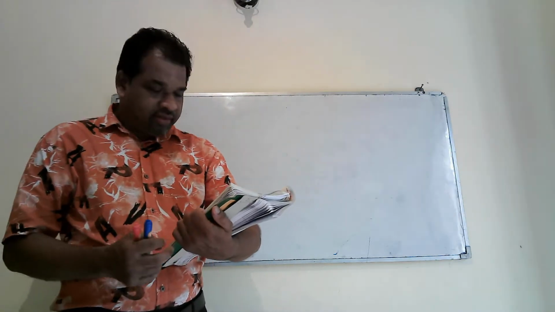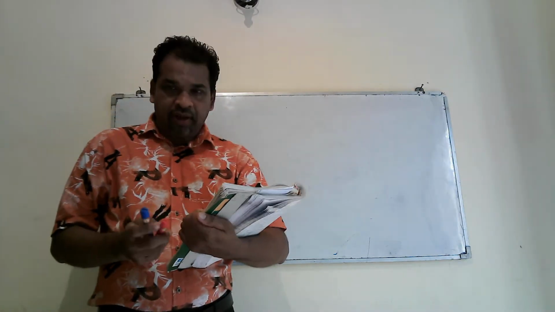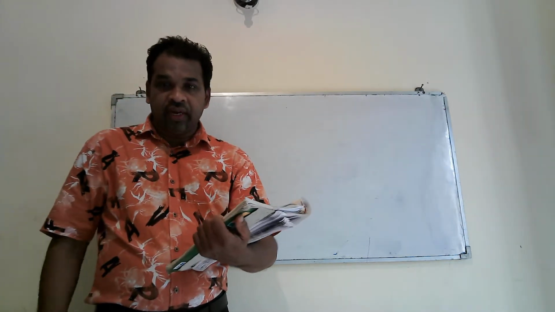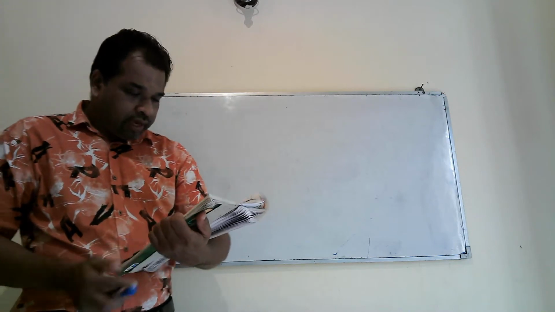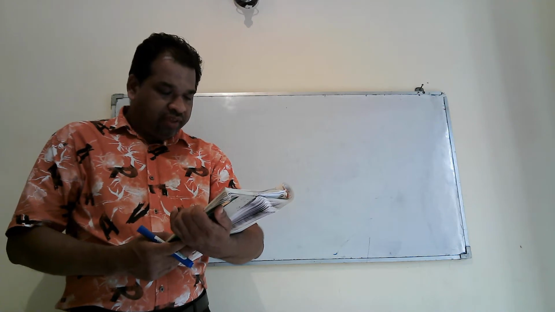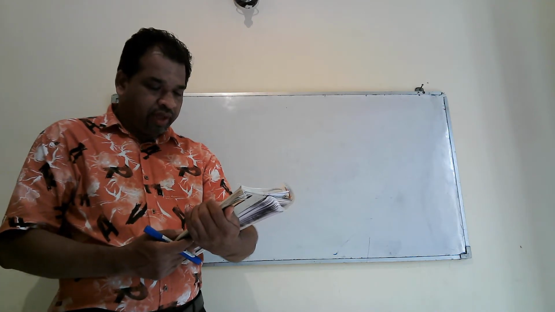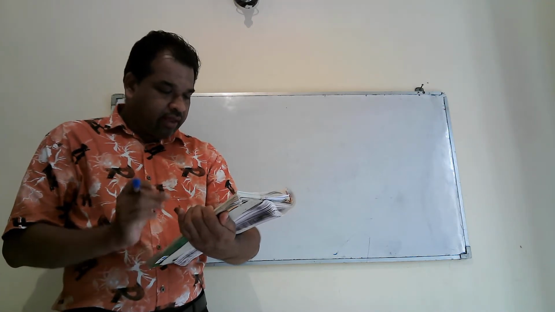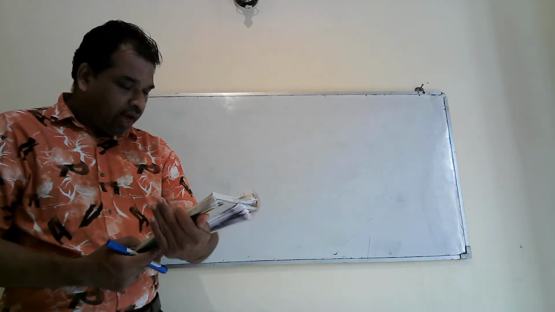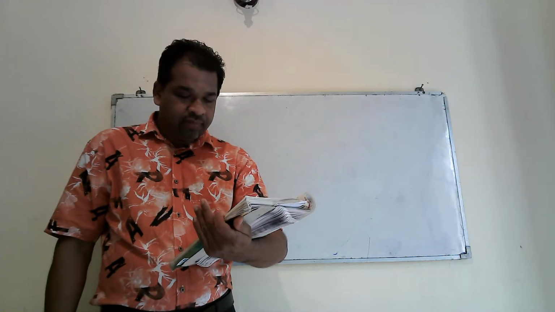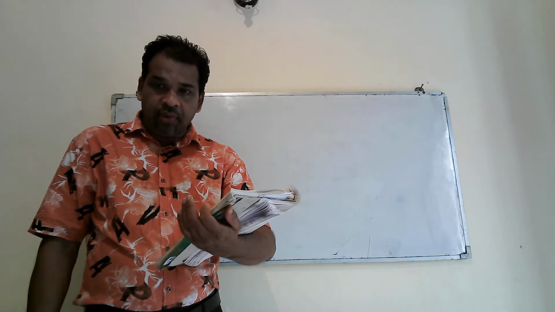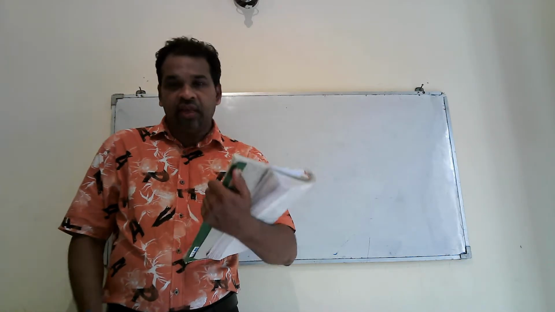Now I am going to discuss the question related to the production possibility curve, which is available in your 2013 question paper. Paper 2, question number 1, part 5. How does the production possibility frontier help to illustrate the microeconomic and the macroeconomic issues in the economy? I will read it again. How does the production possibility frontier help to illustrate or indicate the microeconomic and macroeconomic issues in the economy?